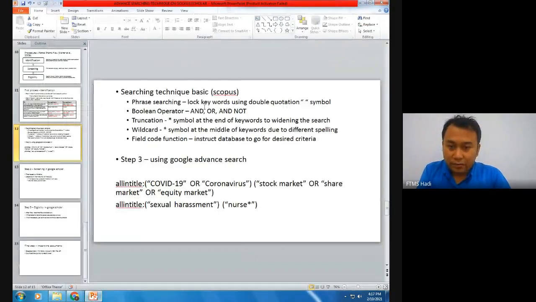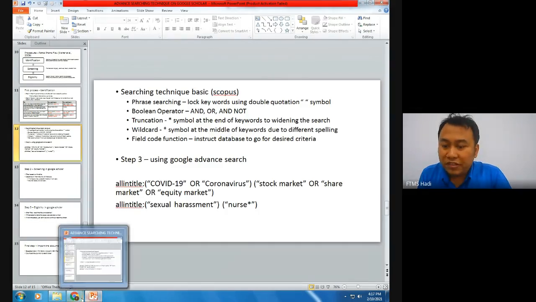Okay, the second one, Boolean operator. Boolean operator shows the relationship between one word and another word. We have and, we have or, and not. I want to introduce to you the word or first.